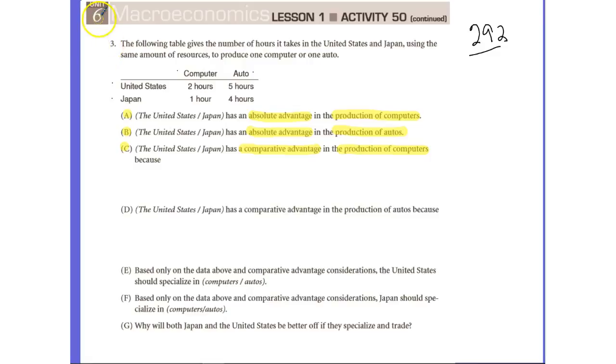Welcome to Homework Review Unit 6, Lesson 1, Activity 50. Problem number 3 was assigned for homework.